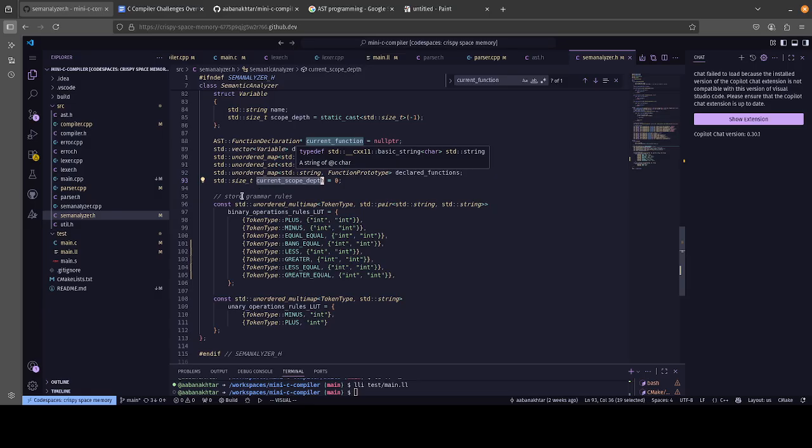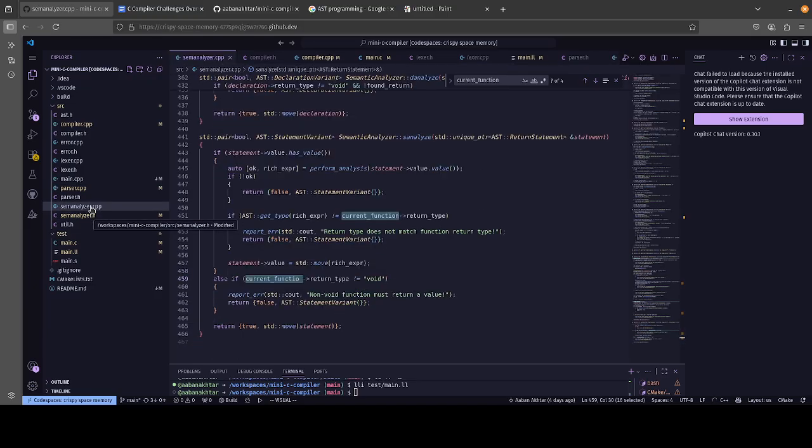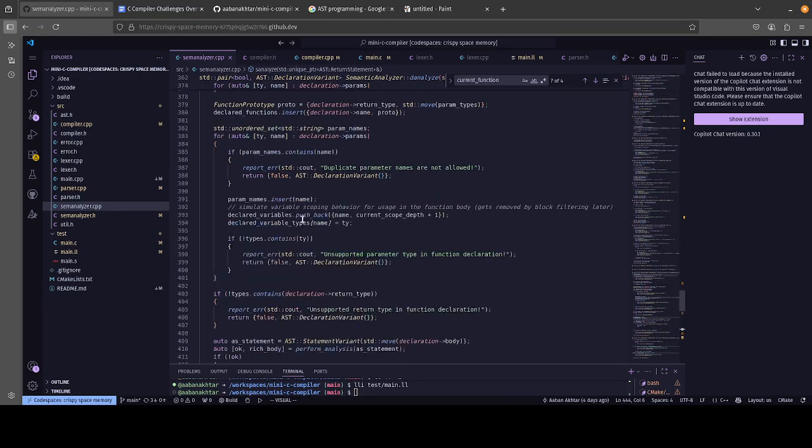And then we also have grammar rules, like what can be added, what can be subtracted. In this case though, everything is an integer, so it doesn't really matter as much. But once you add floats, chars, stuff like that, you need to be able to create a simple lookup table so that you can look up rules as needed.